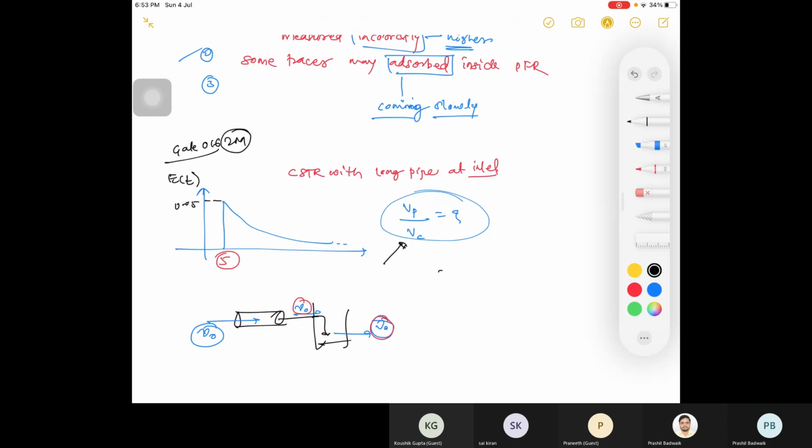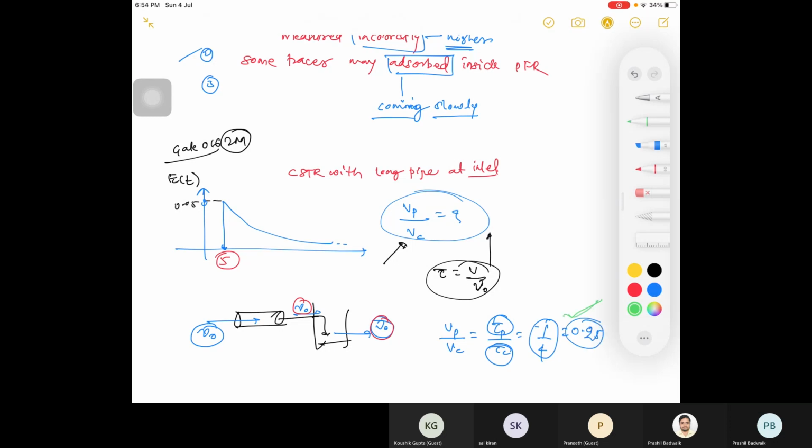So you'll be having the definition of tau, that is your volume divided by volumetric flow rate. Now based on this you calculate this value. What is Vp divided by Vc, volume of pipe divided by volume of CSTR? That is your 1/4, right. So you calculate your PFR time and your CSTR time based on these values. What is your answer? 1/4, right? 0.25.